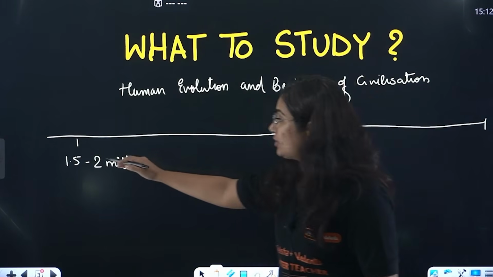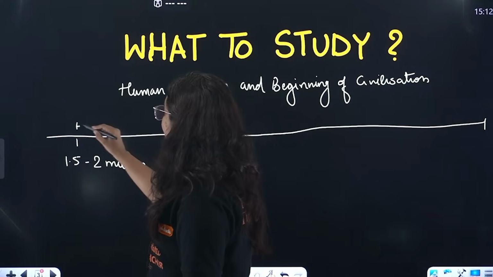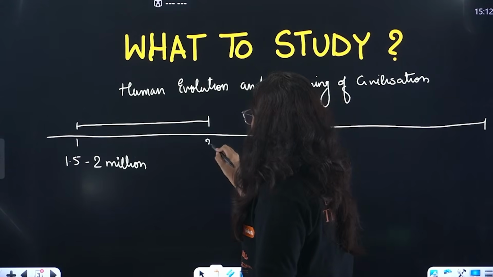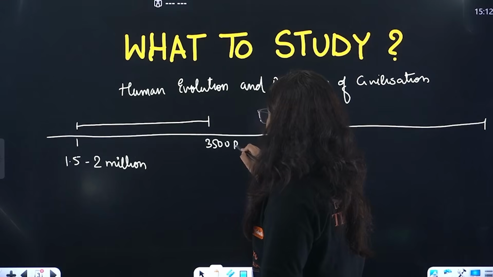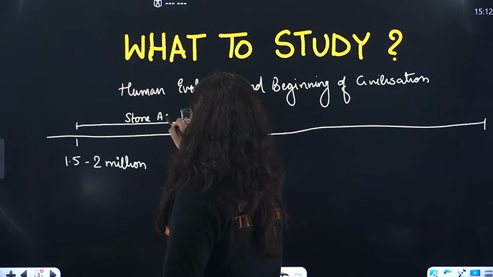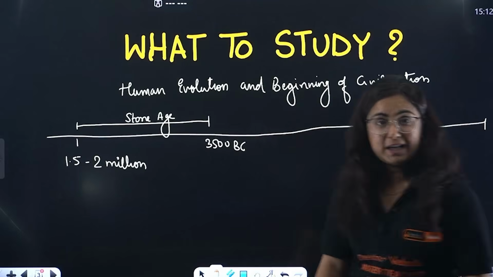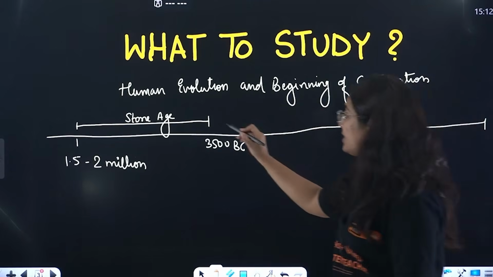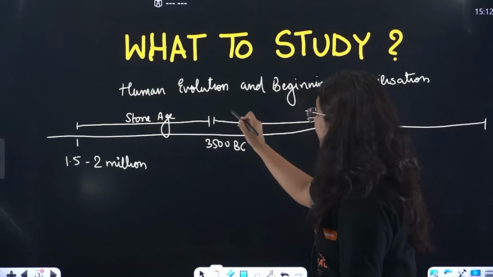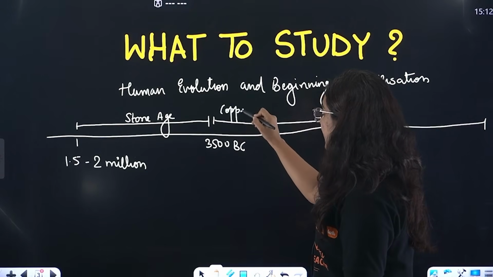We got the archaeological evidences, and basically from here to the time of around 3500 BC, this was the period which we called the Stone Age. After this, we have found certain evidences of first copper, and hence there was a copper age.